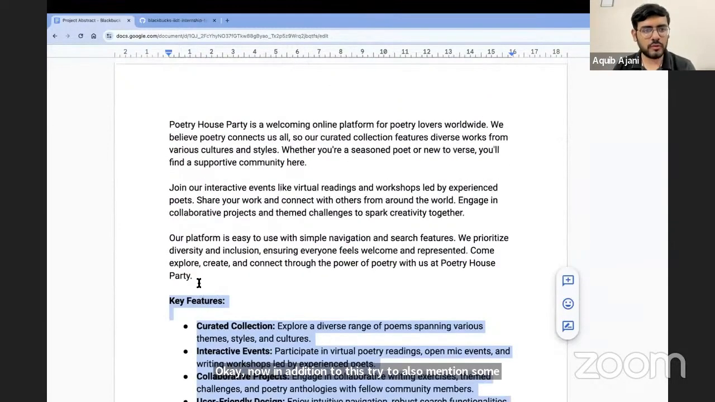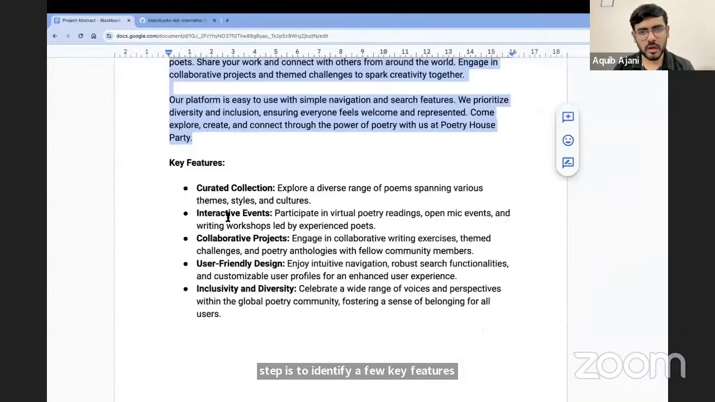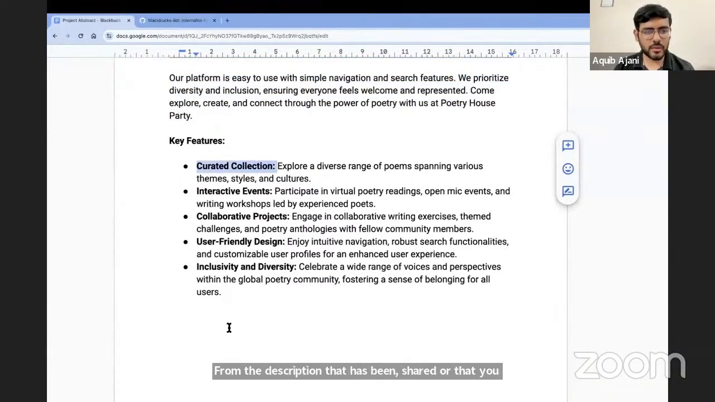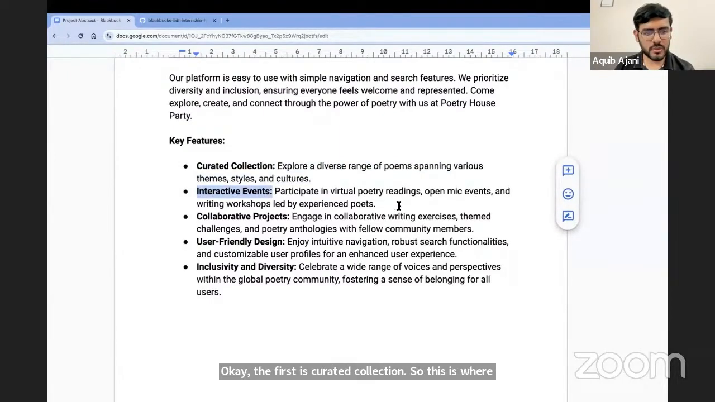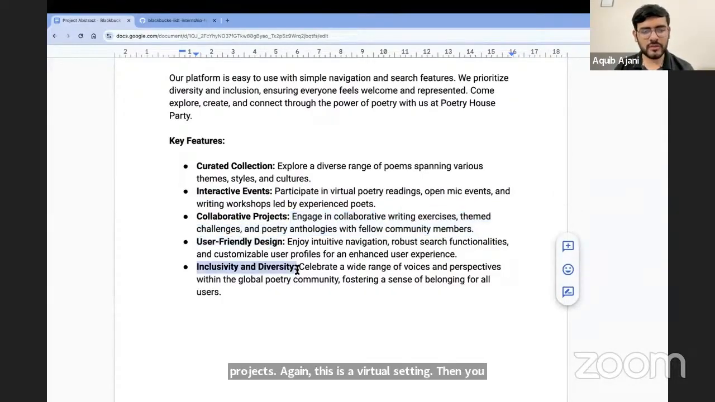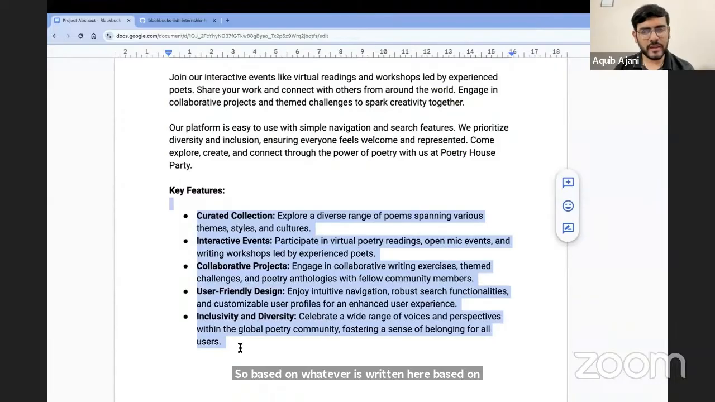The next step is to identify a few key features from the description that you have. As you can see here, I have written 5 features. The first is curated collection. So this is where the events are listed. Then interactive events. So these are virtual events. Then we have collaborative projects. Again, this is a virtual setting. Then user-friendly design, inclusivity, and diversity. So based on whatever is written here, based on the prompt that was given, I have written 5 key features.